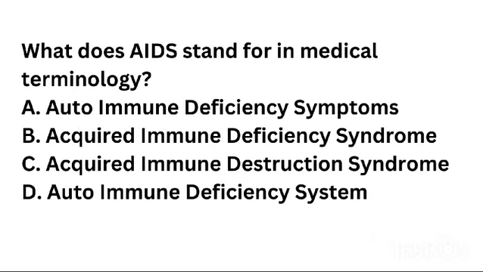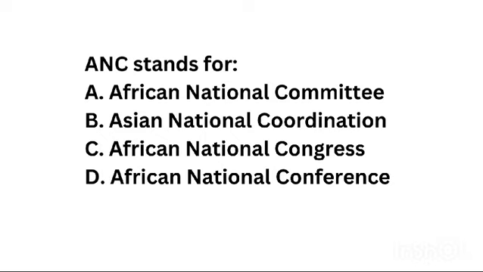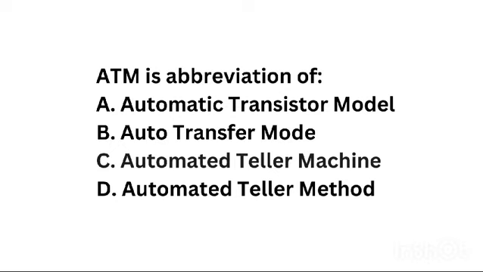Let's start the video. Question number 1. What does AIDS stand for in medical terminology? Answer is acquired immune deficiency syndrome. Next is ANC stands for. Answer is African National Congress. Next question is ATM is abbreviation of. The right answer is automated teller machine.